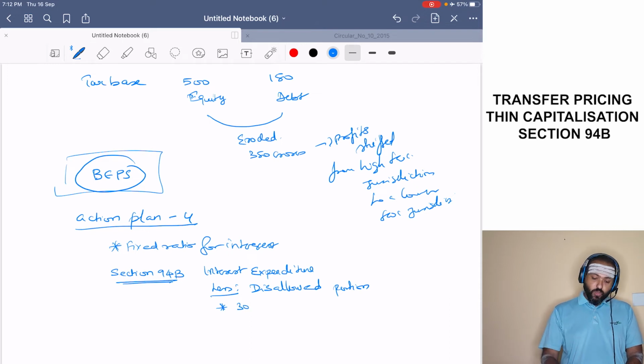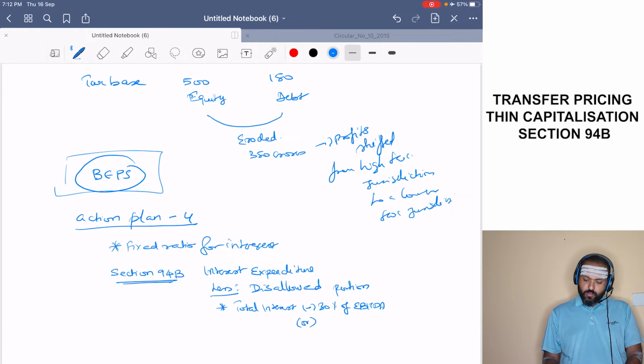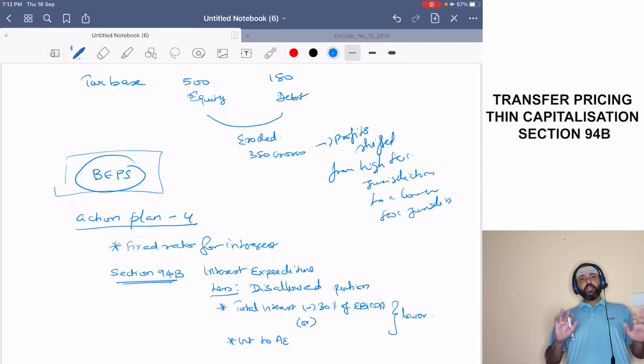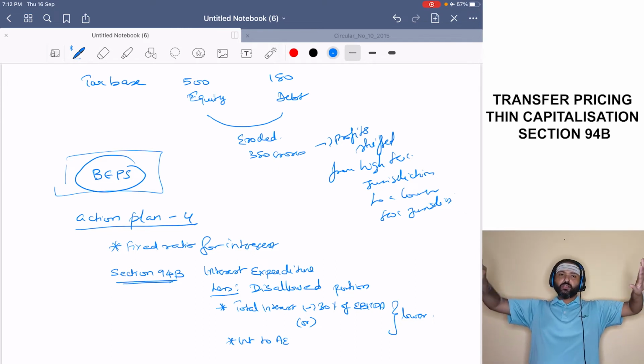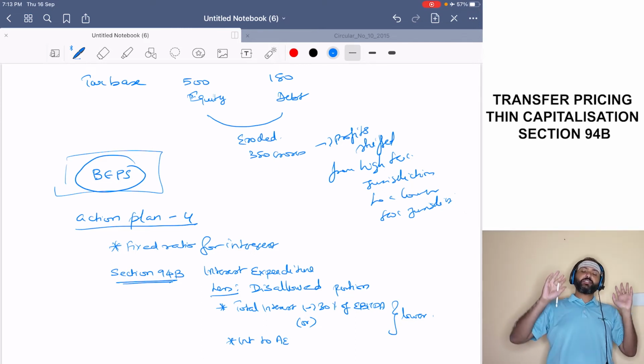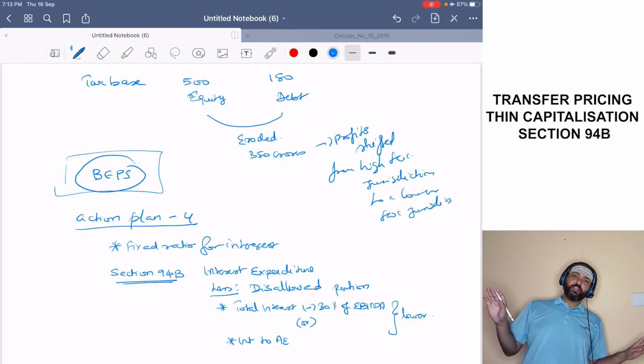Total interest minus 30% of EBITDA, or interest to AE, whichever is lower. So what did they say? Take your total interest expenditure, AE, non-AE, every interest, associated enterprises and non-associated enterprises, everything.